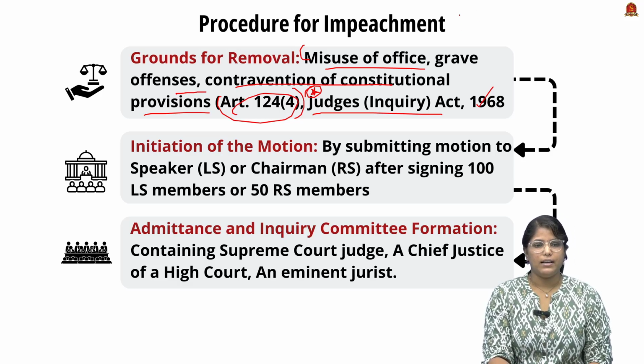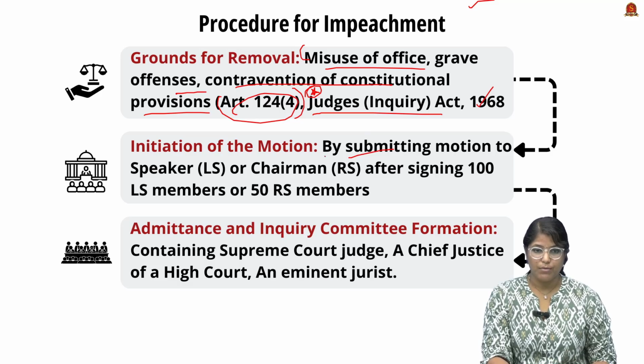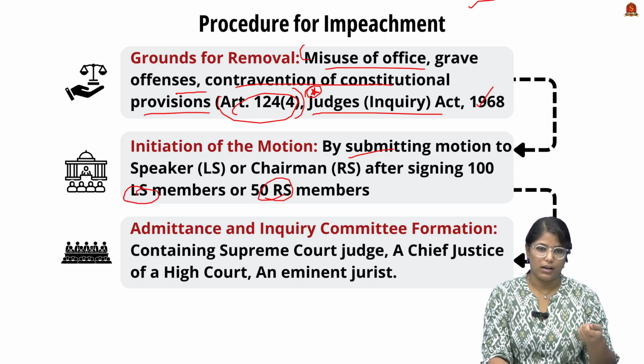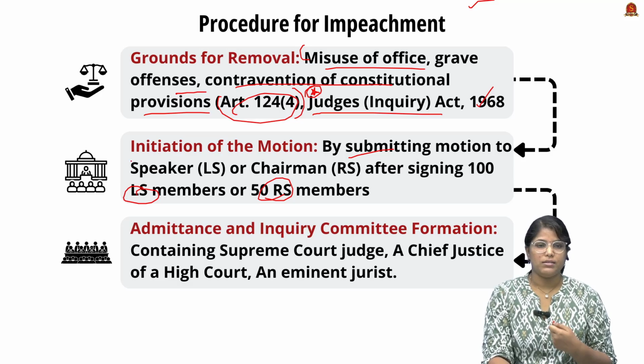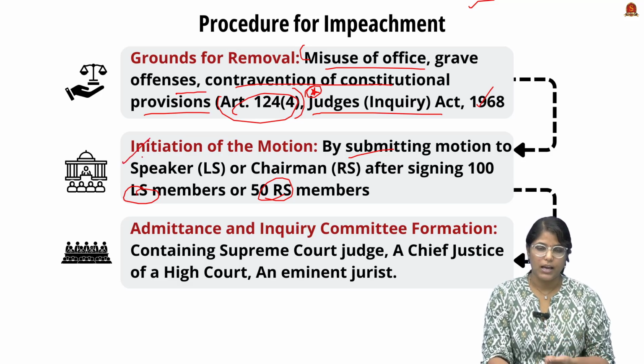The second thing is the initiation of the removal process. The motion has to be signed by 50 Rajya Sabha members or 100 Lok Sabha members, and it should be submitted to the Speaker, or the Chairman in case of Rajya Sabha. When this has been submitted, it means the impeachment process has been initiated.